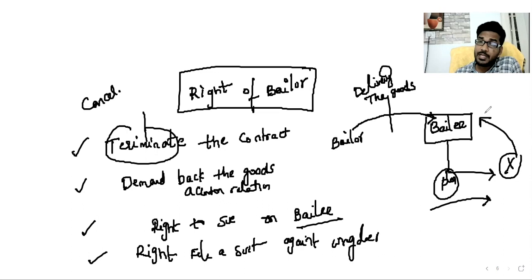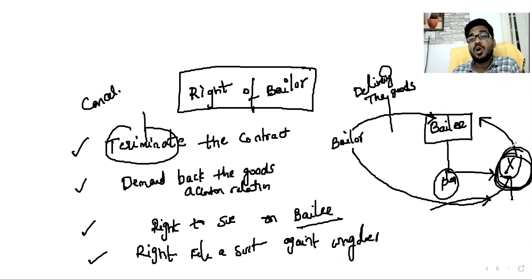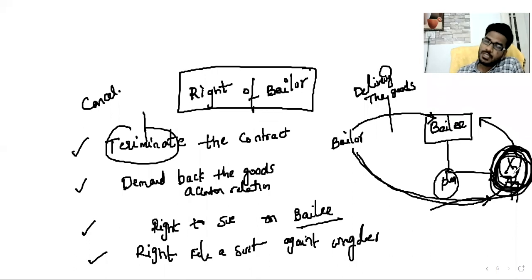One of the duties of bailee is to take reasonable care. Bailee cannot make such inconsistent use of goods. Then what happens, sir? Can bailor sue this particular party? This party is not related to the contract. There is no contracting party. He is a stranger to the contract. He is a wrongdoer, an offender, a dishonest person. In this scenario, bailor has a right to sue this person also. I am the owner, I can sue you. This is my good, why are you holding it? So like that, bailor has a right to sue that offender also. Right to file a suit against a wrongdoer. Yes, these are the four rights available to the bailor.